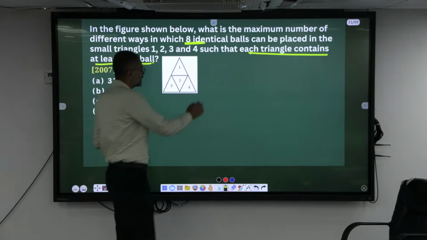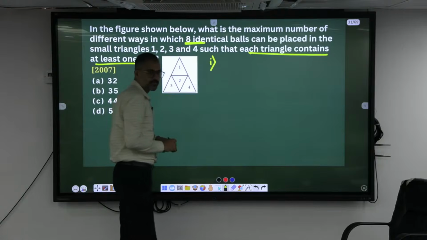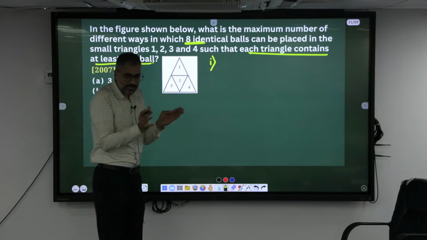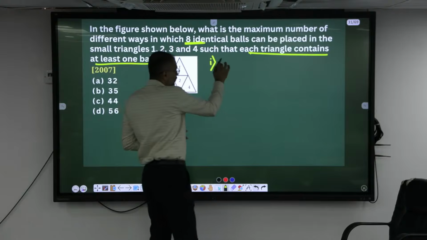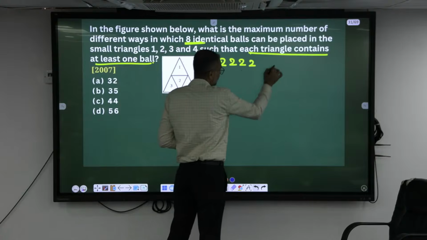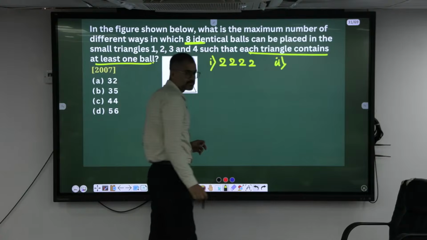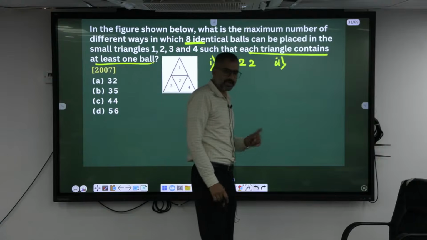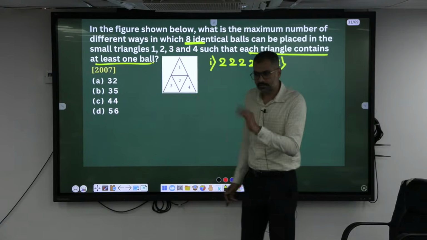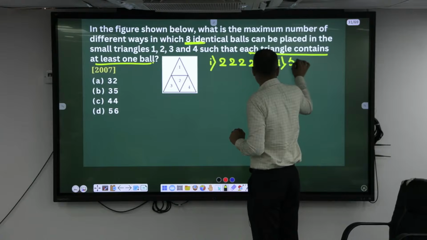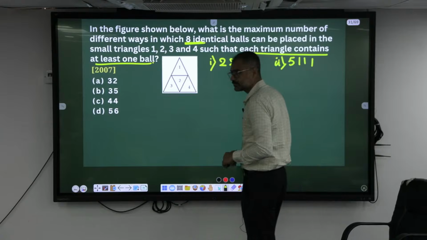Now, cases. First case: 4 positions. If you add everything, it has to be 8. So 2, 2, 2 and 2. Second case: at least 1 must be placed, so 5, 1, 1, 1. Okay, right. 5, 1, 1, 1. Next.